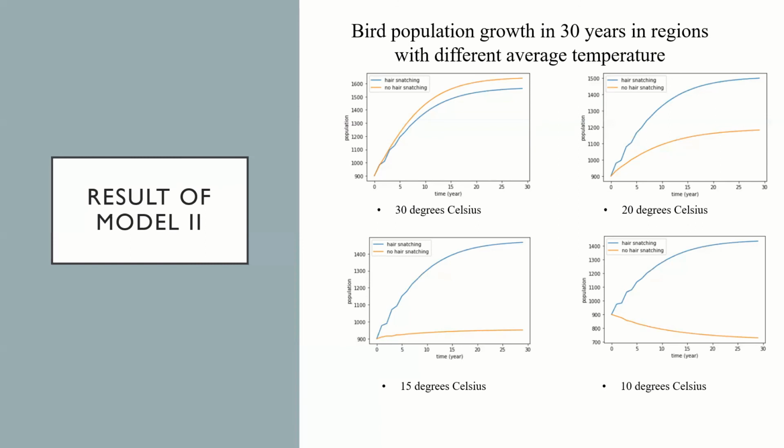We note that the advantage gained from hair snatching in colder regions in this model, while very significant, is much less than that in Model 1. This is due to the constraints on population size produced by overcrowding.